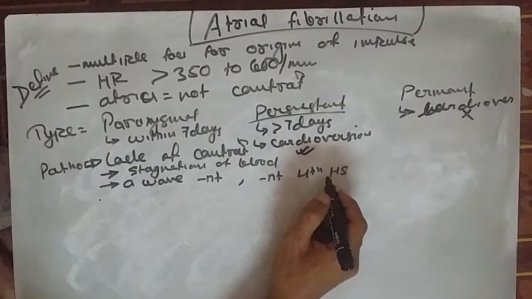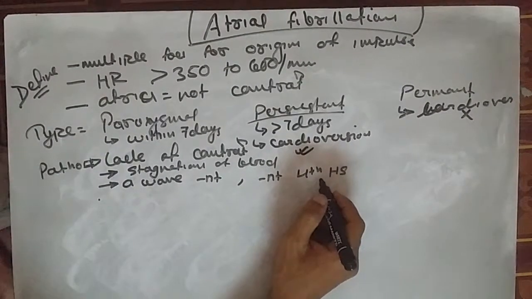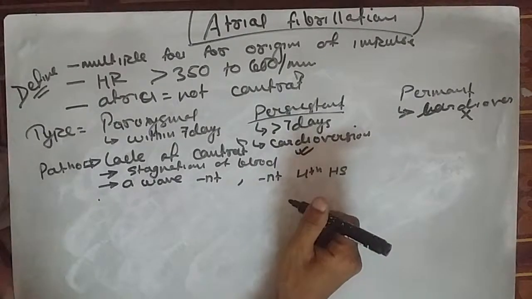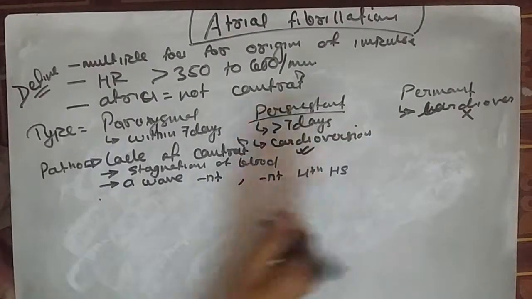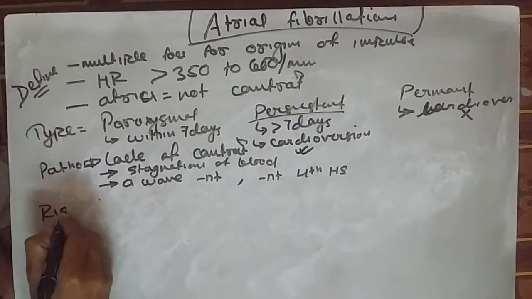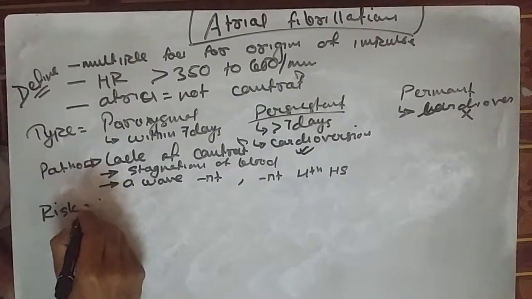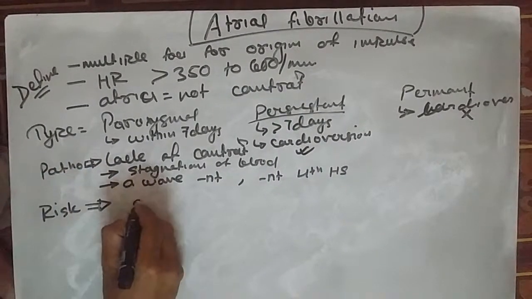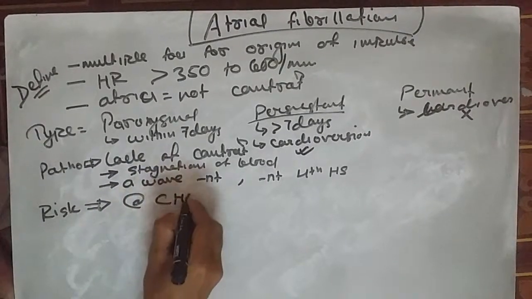Okay, and these are the features, okay, and what will be the risk factors? A scoring has been given for the risk factors. What are the risks for atrial fibrillation? Then there is a mnemonic, CHADS.